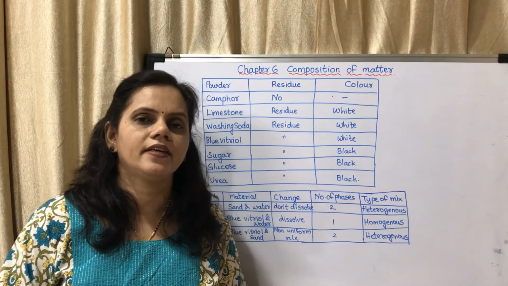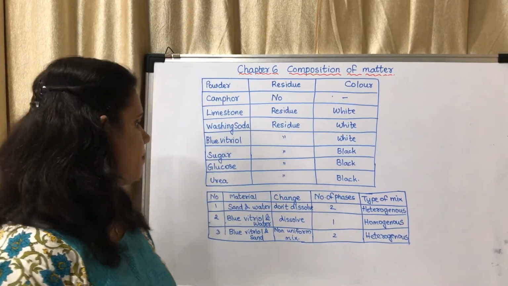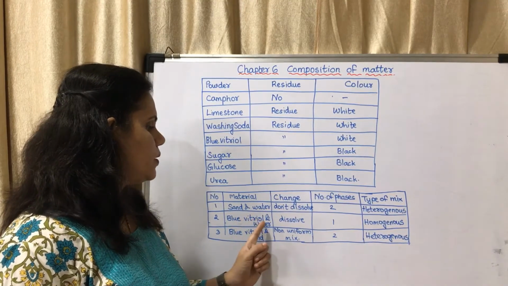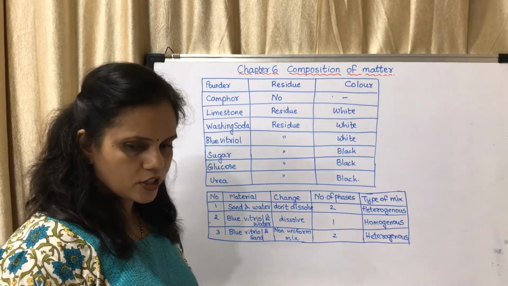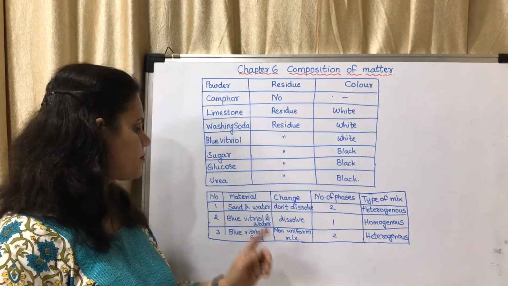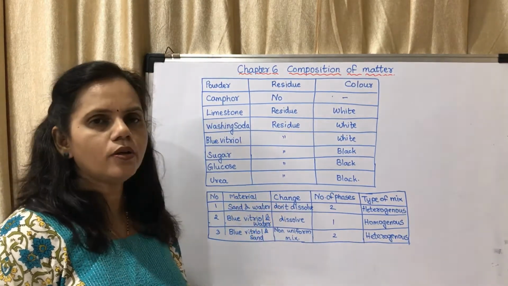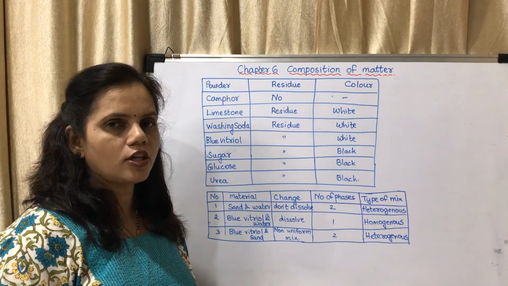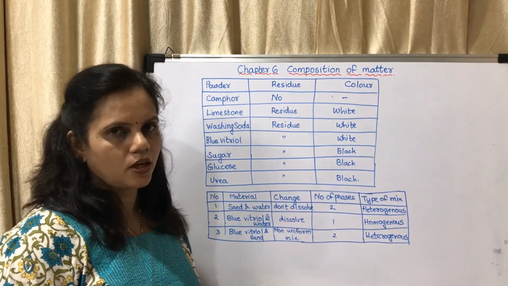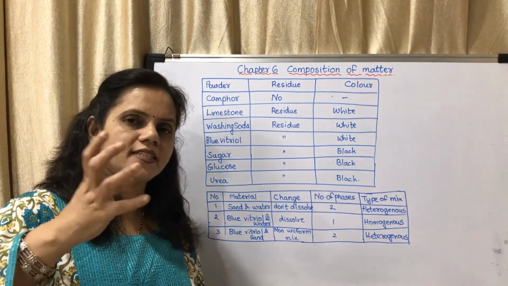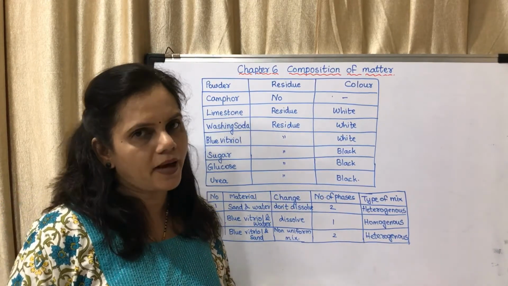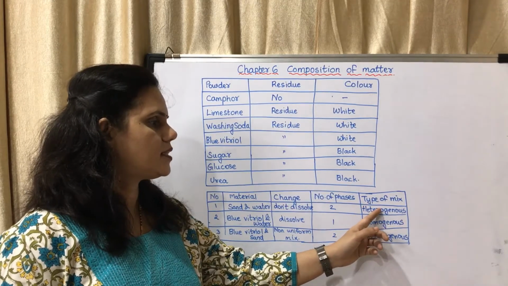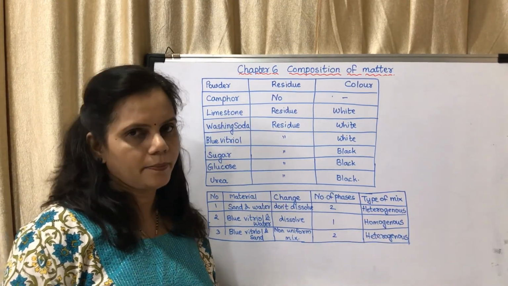So here they have given some experiments. You have to take these materials: sand and water, blue vitriol and water, and blue vitriol and sand. You have to put them into water. Sand and water. Will sand dissolve in water? No, sand doesn't dissolve in water. How many phases can you see? You can see two different parts. So there are two different phases. The type of mixture is a heterogeneous mixture.